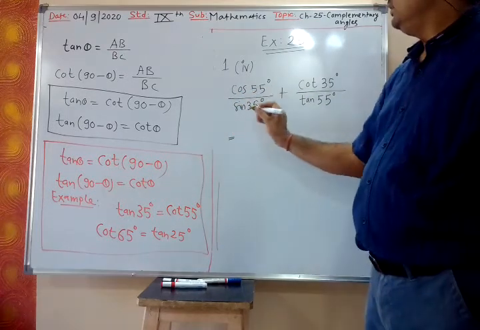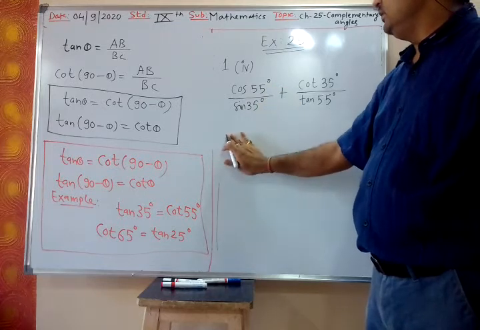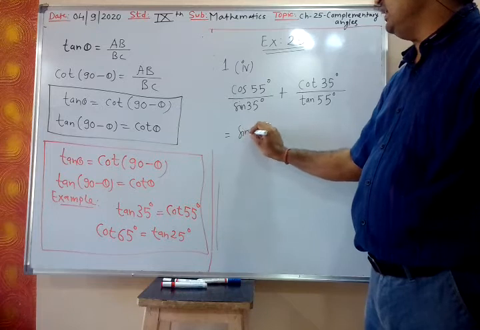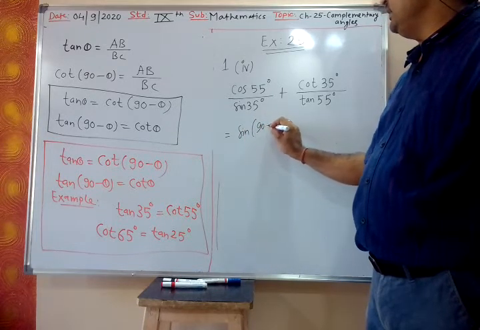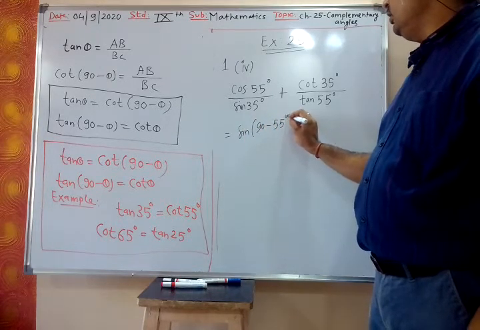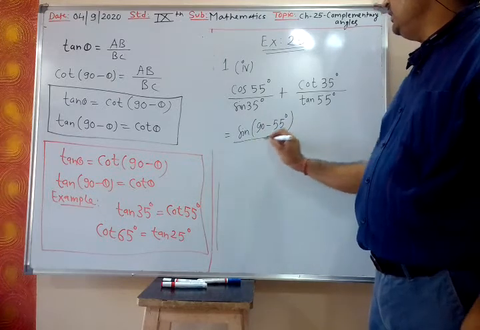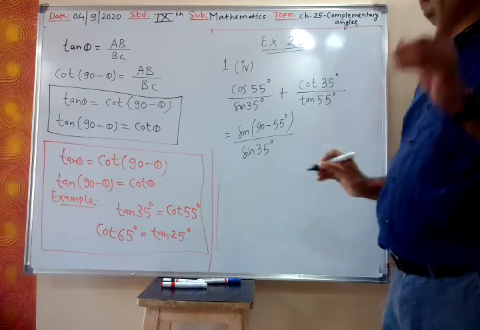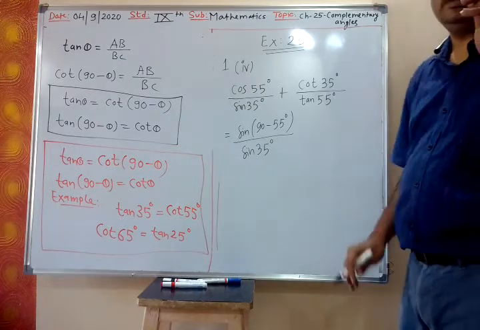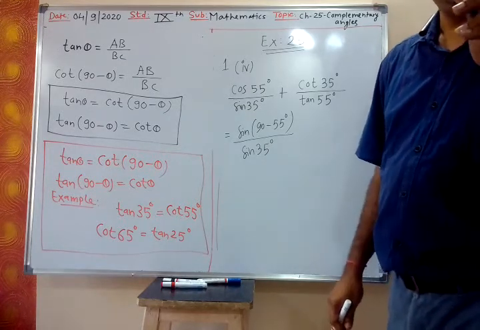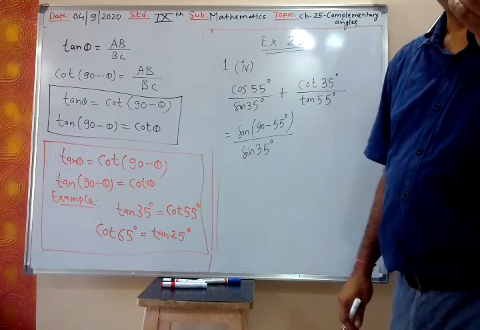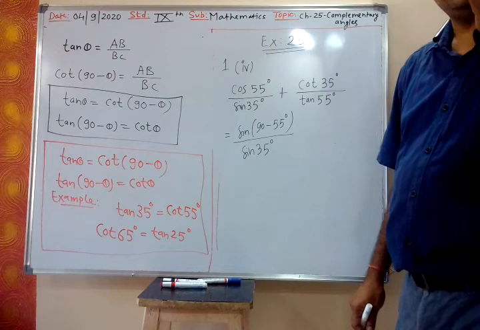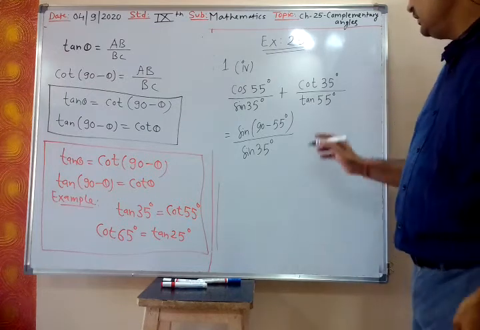Let me change cos. So this cos 55 degree, I can write as sine 90 minus 55 degree. Cos theta is sine 90 minus theta. Sine 35 degree we keep as it is. Any one you have to change, not both. This you remember, again I am telling you. You have to change only one part. Out of sine cos, one you fix, other you change. Do not change both.